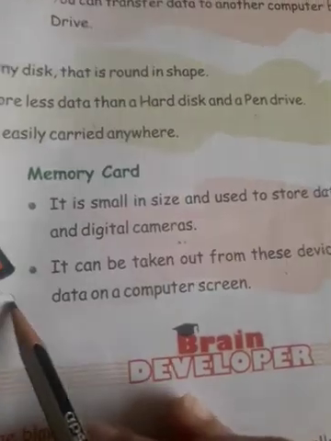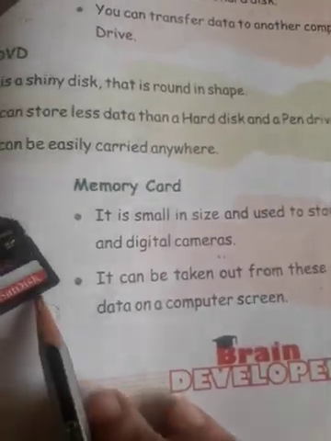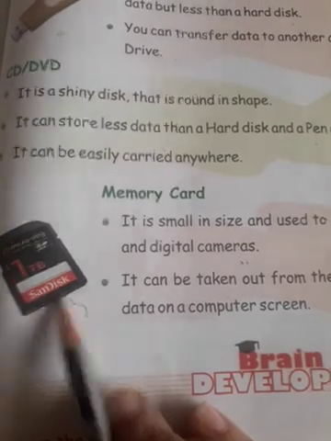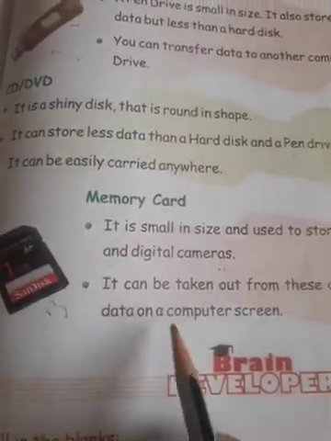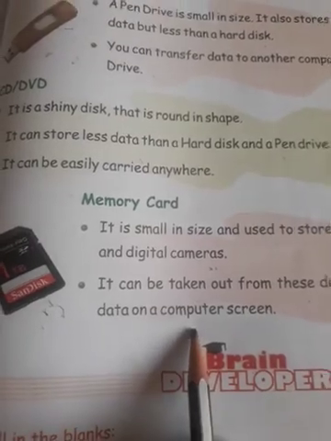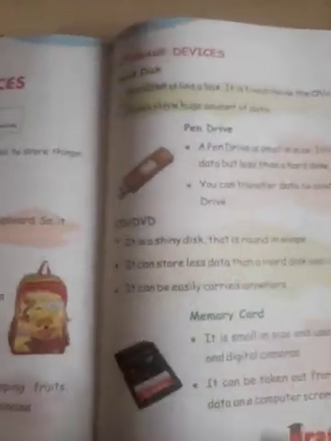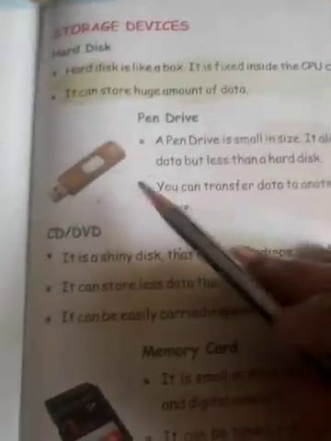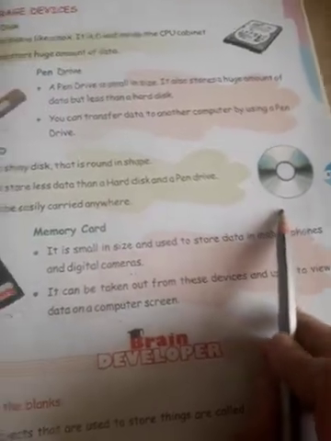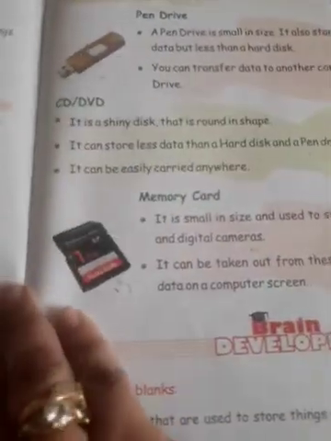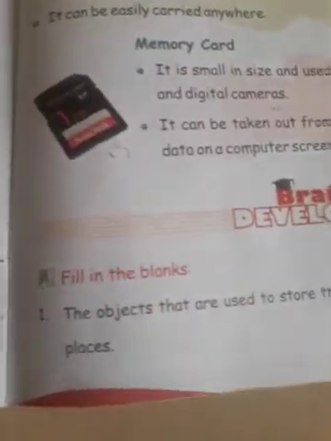Now, if you put it in a mobile phone, you store all the data here. Now you want to see it on a bigger screen or a computer screen, so you can put it in and use it on a computer screen. Right? So these are the storage devices which we have learnt about: hard disk, pen drive, memory card, CD or DVD. Okay, now we are going to do the back exercise related to this chapter.